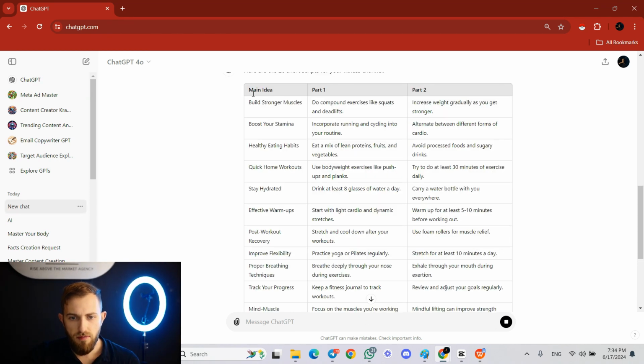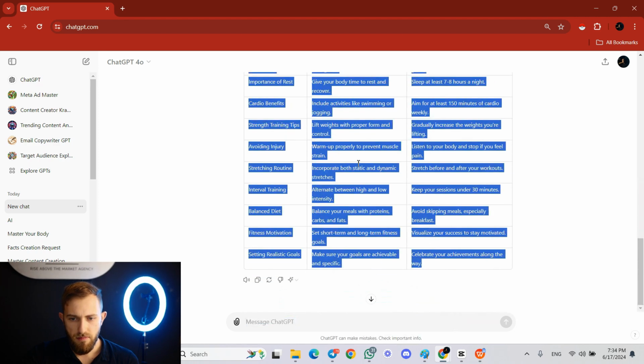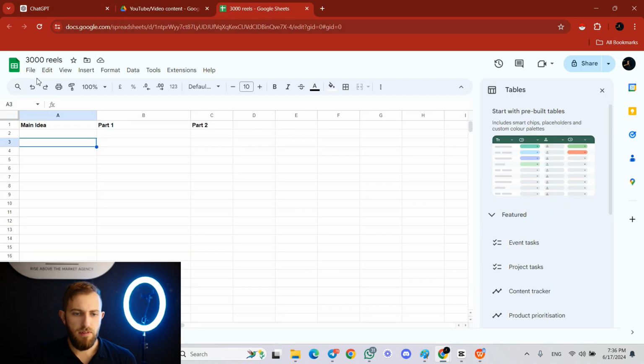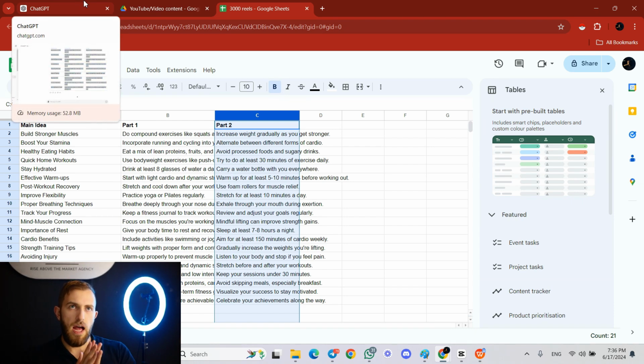Okay, here we go. So I have the main idea, part 1 and part 2. And as you can see, the main idea is always unique, like build stronger muscles, boost your stamina, and different things. And then there is a part 1 and part 2, which is like a very short sentence. Okay, so what you would do with this is you would just take it and copy. Cool, so you would have a spreadsheet like this, and it would have 3 columns. The first column would be main idea, then part 1 and part 2, and then you would just paste the table that you just copied. Okay, cool. So this is the first way to go about it when you have a specific niche that you want to go after.